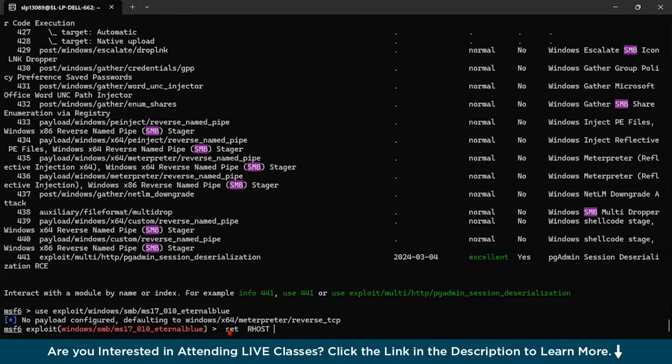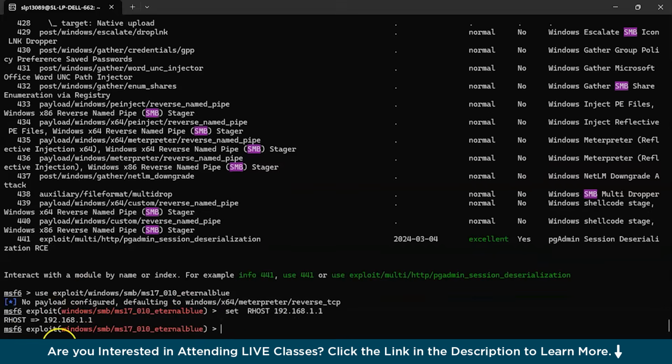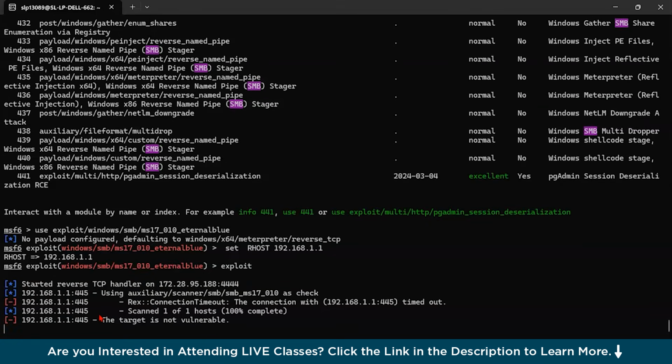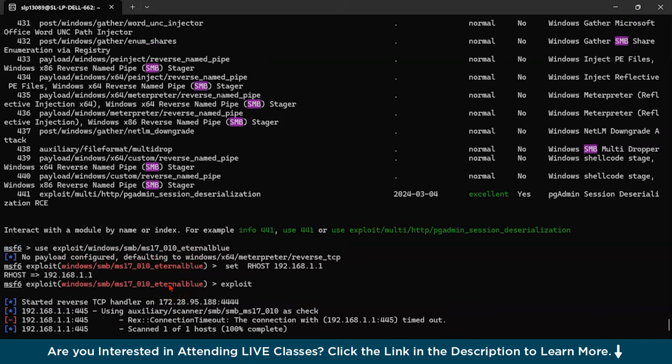So say we have the same target IP, say 192.168.1.1, and after this just type exploit. You could see we have started the exploit all over here. It says that the target is not vulnerable at all. Okay, so similarly you could perform exploit for the given target IP.